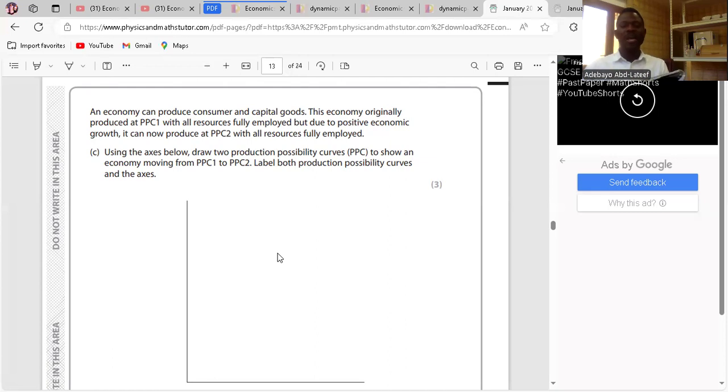So here I use capital goods and consumer goods. So there's a movement of the PPC curve from PPC1 to PPC2. Clear? Yes, done. Good. So we'll move on.